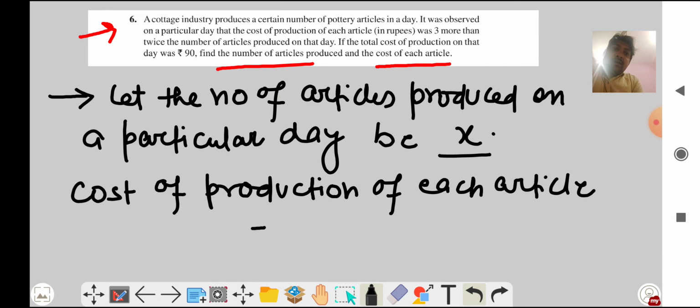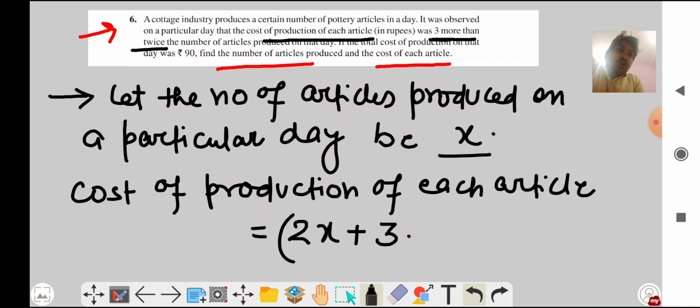It is given that the cost of production of each article was 3 more than twice the number of articles produced. 3 more than twice the articles produced. So 2x plus 3, right? So the cost of production of each article is rupees 2x plus 3. The number of articles produced on a particular day is x, means in one day the number of articles being produced is x. The cost of production of each article is 2x plus 3, right?